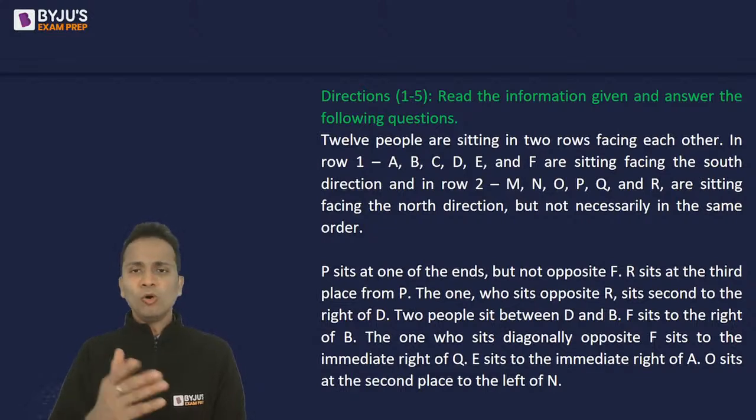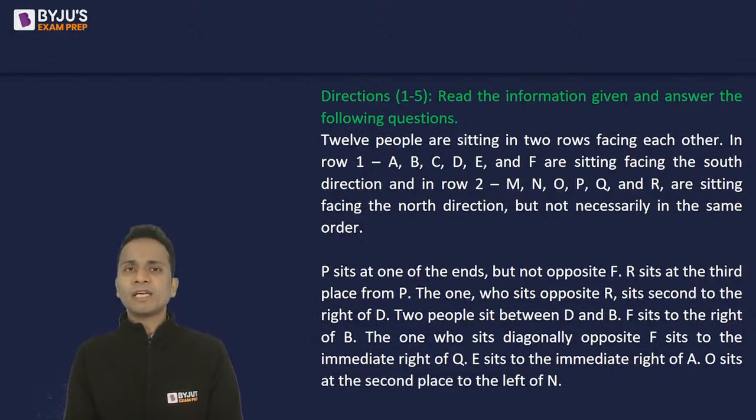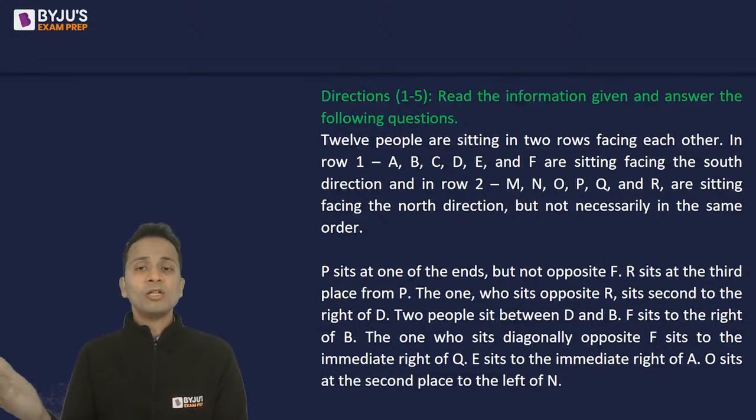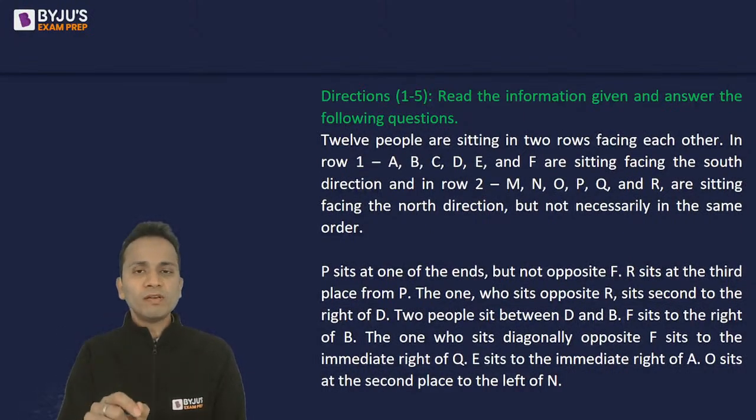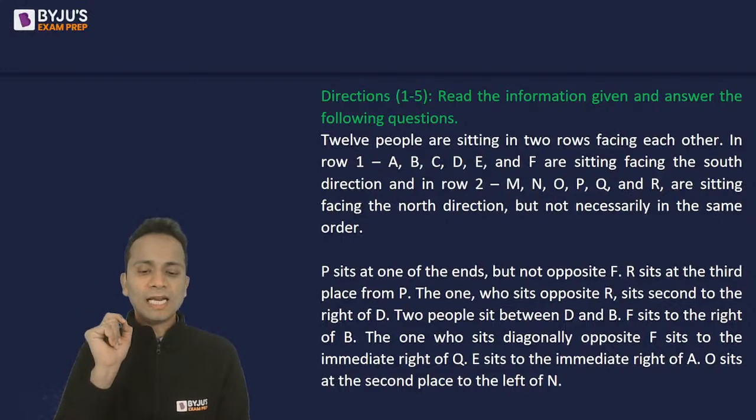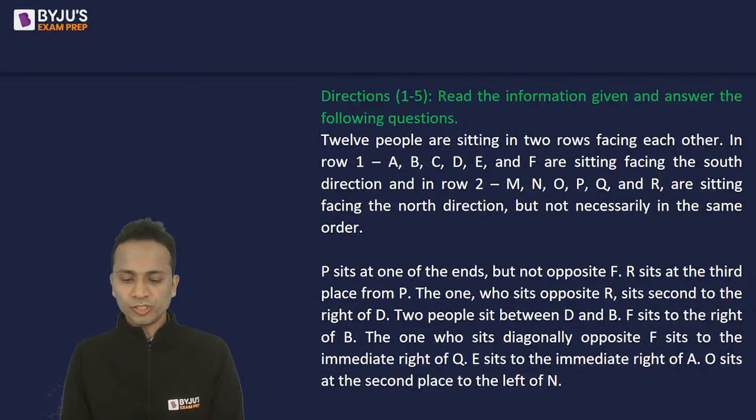And below, after the first paragraph, in the second paragraph, you are given the conditions that will help you in making all these 12 people sit in these 2 rows. So I'll give you 3 minutes to arrange these 12 people in the 2 rows, and then after that, I'll take you to the questions.